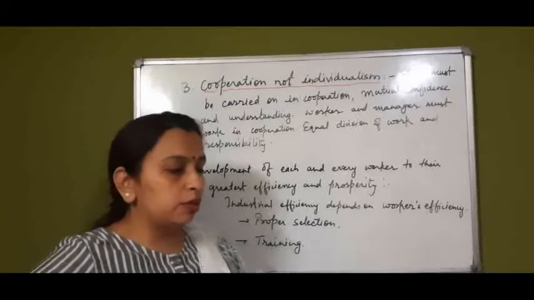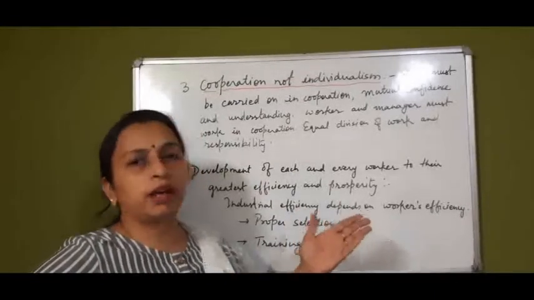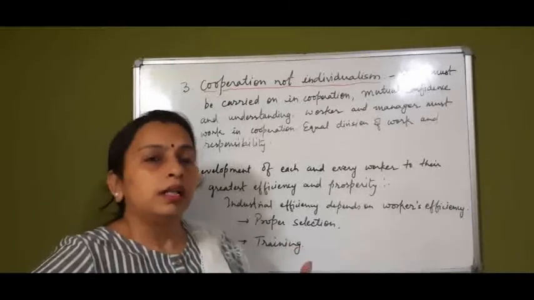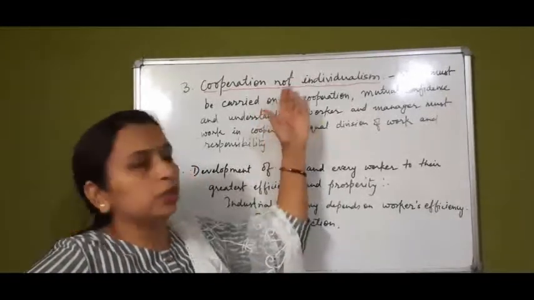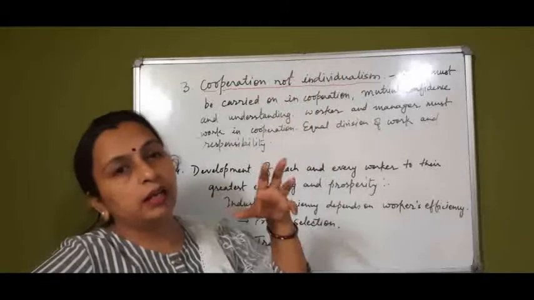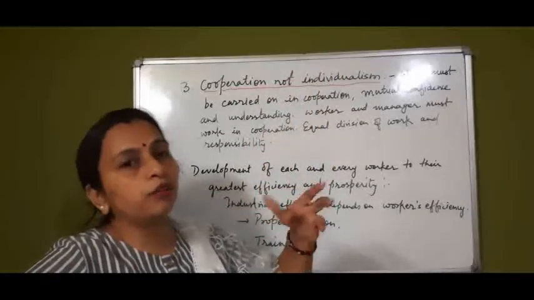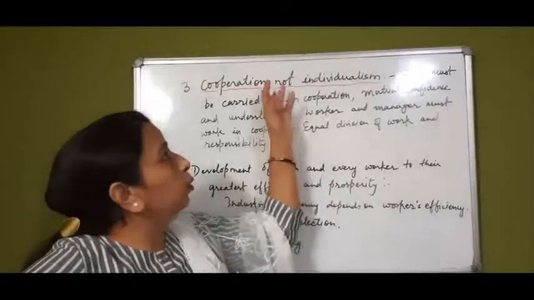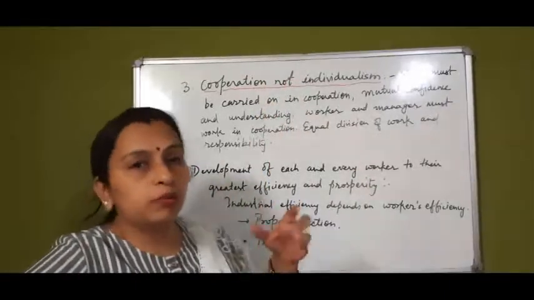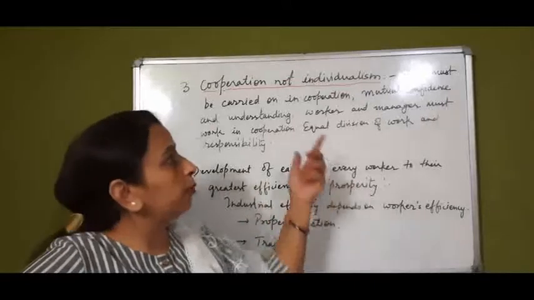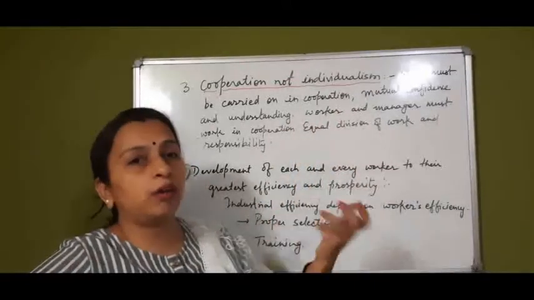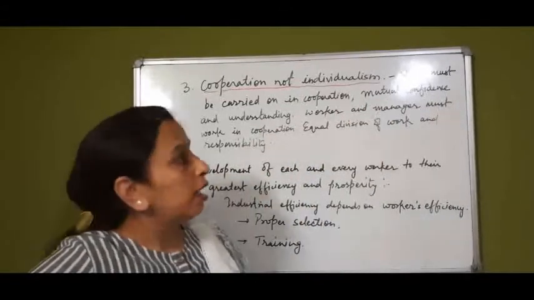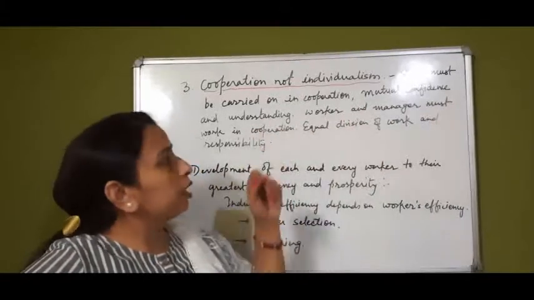Whenever there is no discord, conflict or rivalry in the organization, there is harmony, and that will lead to cooperation, not individualism. That means instead of thinking about oneself, the worker and the manager will start cooperating with each other. When they cooperate, there will be an atmosphere of mutual confidence and understanding. That means worker and manager must work in cooperation.